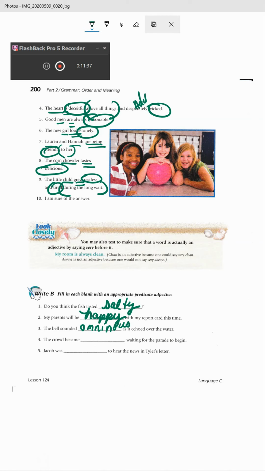Spooky, ominous. The crowd became blank, waiting for the parade. Oh, I'm so sad because we're not having a Memorial Day parade in Climax. The crowd became restless. Jacob was blank to hear the news of Tyler's letter. Excited.